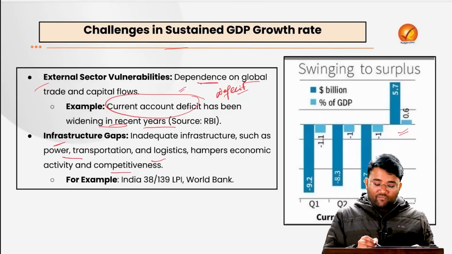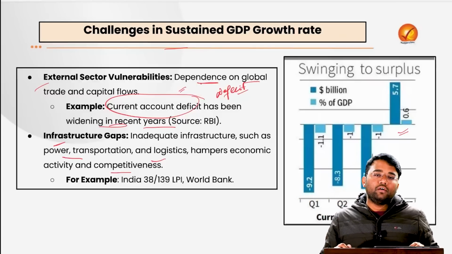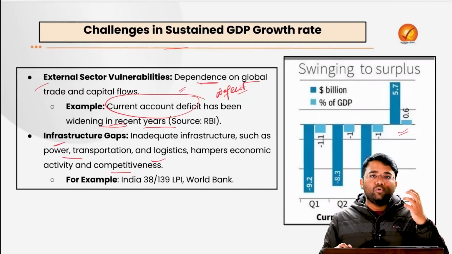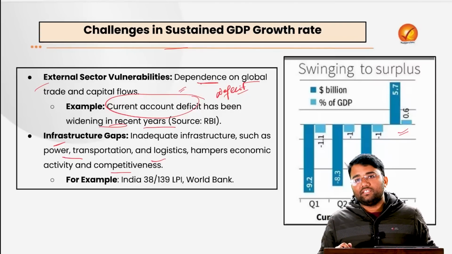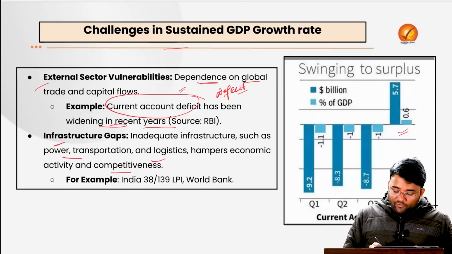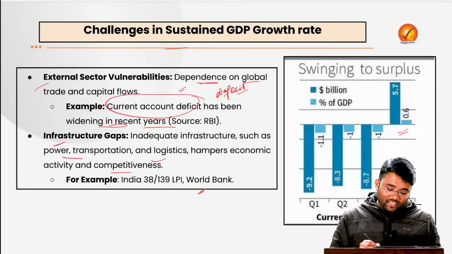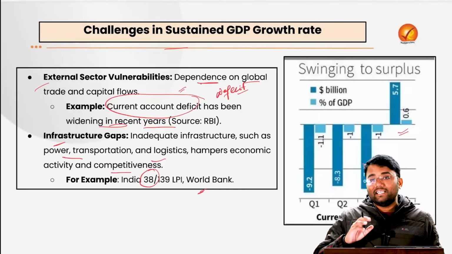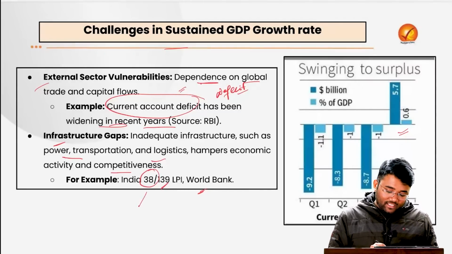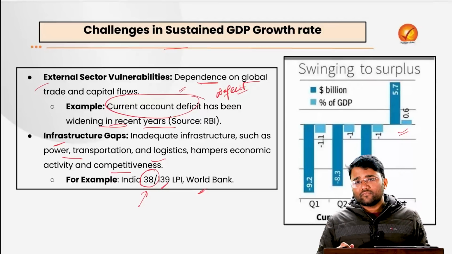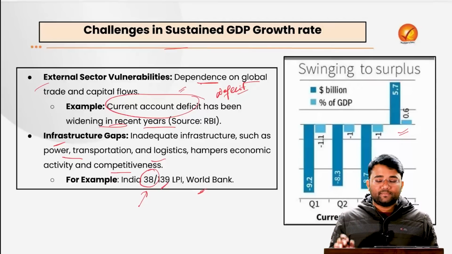And in that case, obviously, when our products are not being demanded, we have lower exports or slow export growth rate, and that will further widen the current account deficit. If you look into the Logistics Performance Index, which is released by the World Bank, India's position has improved to 38 out of 139 countries, but there is still scope for improvement in the logistics sector, especially in the area of logistics performance.